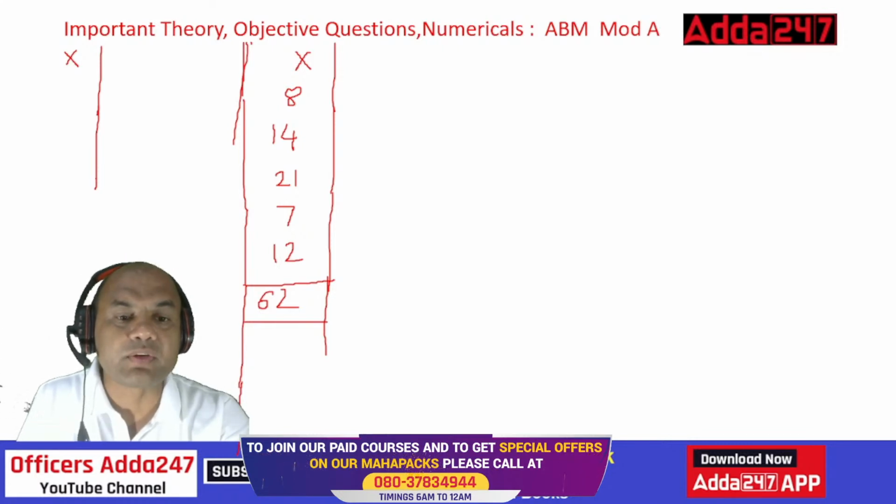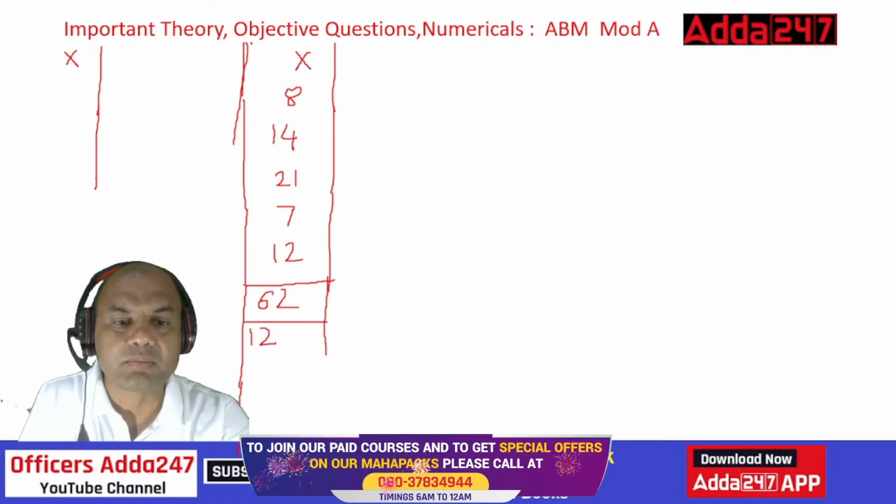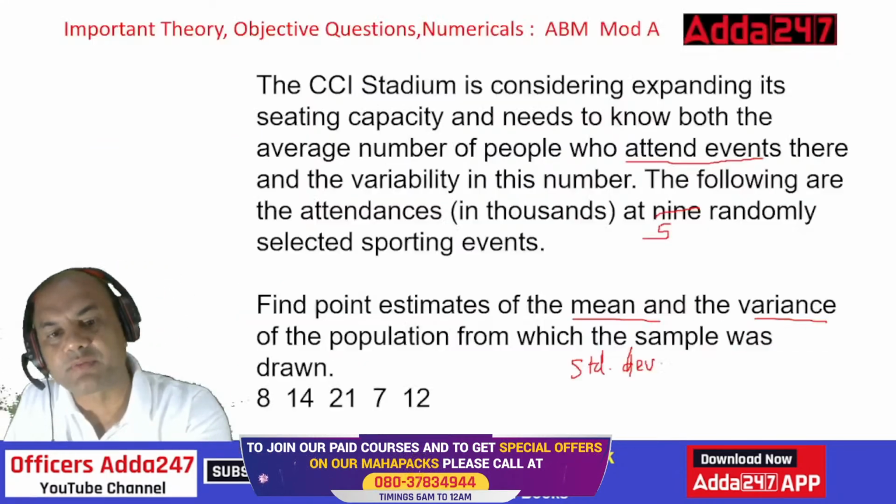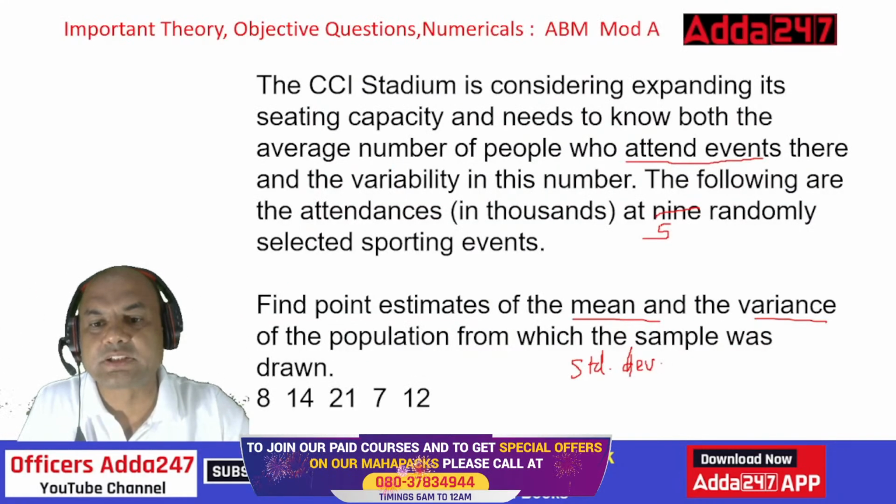Okay, so 5 12s are 12.4. So this is my mean. So first question we have answered. Find the mean. So this is my mean.